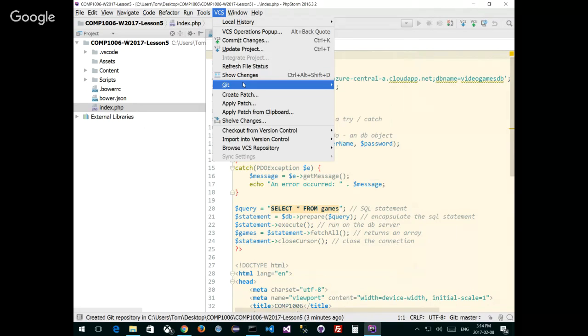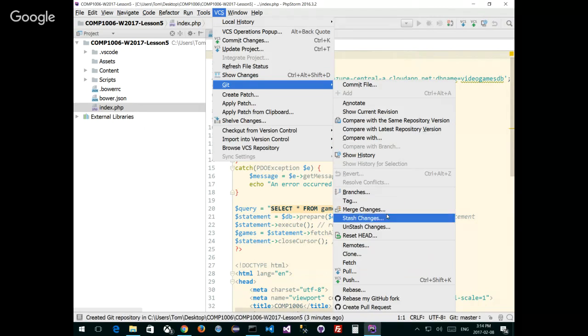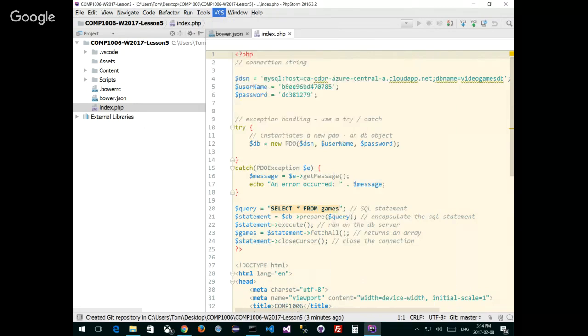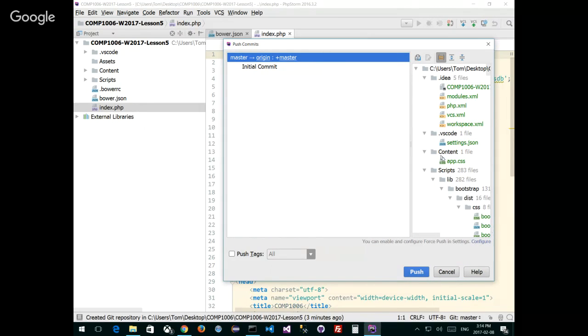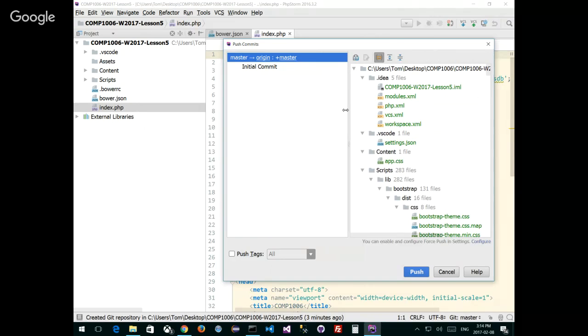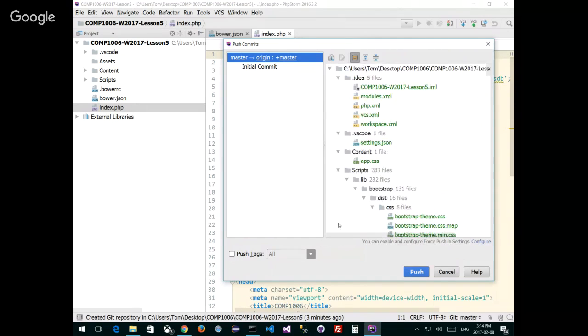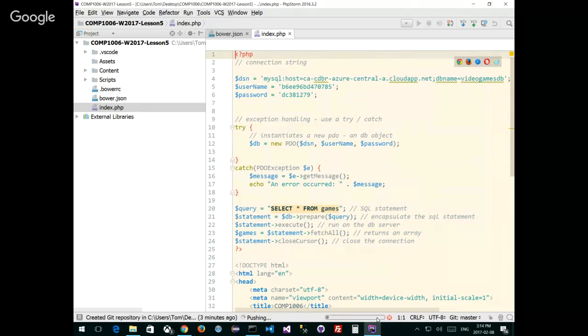Next is pushing to the remote. So VCS, Git, and I want to do push. Right now, there is a shortcut key, Control-Shift-K, which actually pushes to my remote, right? So this is it, push. It's going to say, which one is it? It's this one, right? And it also shows me all this stuff that's going to be pushed, 8 files. If I want to, I can push tags. I don't have any tags, but I'm going to click push. And if everything goes well, on the bottom I'm going to get no error, and it'll push everything nicely to the remote.